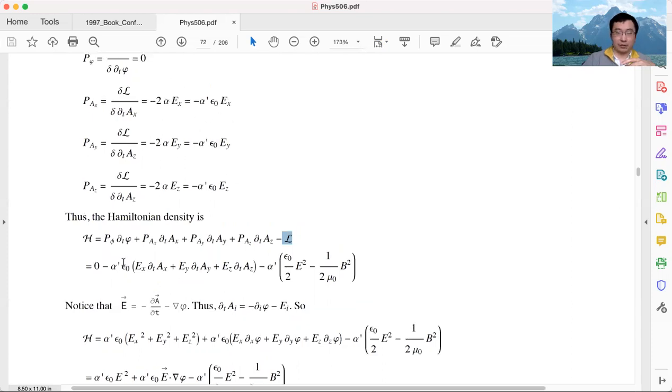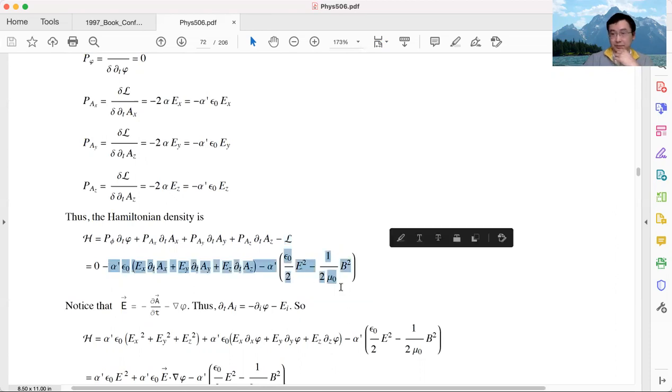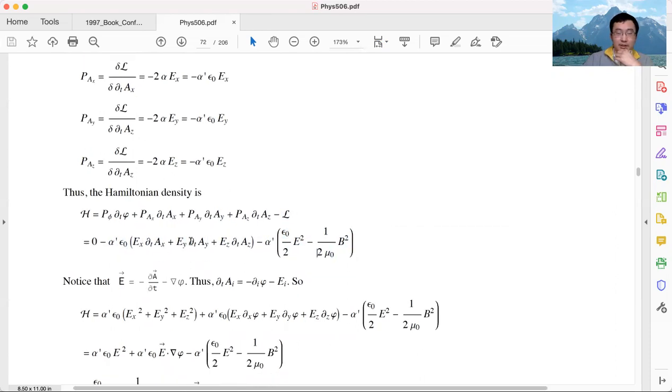We plug in these values into here. And for the Lagrangian, we also know what the Lagrangian is. Here, we will focus on the Lagrangian of the E and M field, the E and B field. I will throw away the matter part and the coupling part. We'll focus on the E and M field part. We know these first four terms, and we know this Lagrangian density, so we just write them out. And this is what we have.